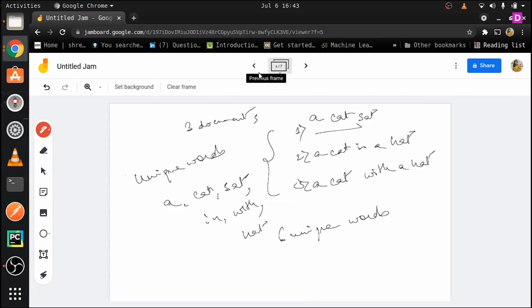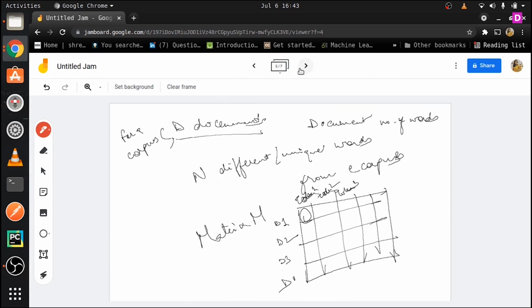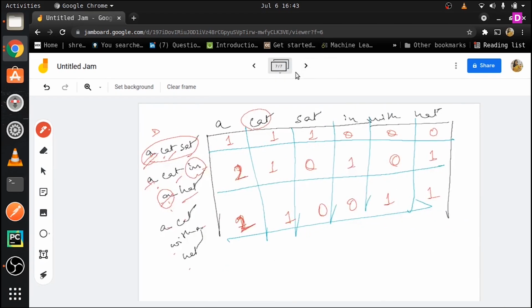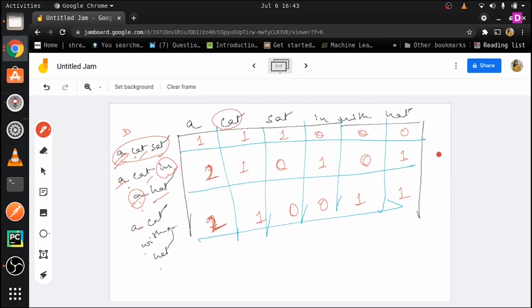Okay, but you might be having a lot of questions, so let us respond to each of these one at a time. The first thing is that this is going to be a sparse matrix. A sparse matrix is something where the maximum of the values are 0. This is a small matrix, hence you are not able to understand. But if you look here, this whole thing here is 0. If you increase the number of words, the number of tokens, most of those are going to come to 0. Alright, so this is going to be a sparse matrix.